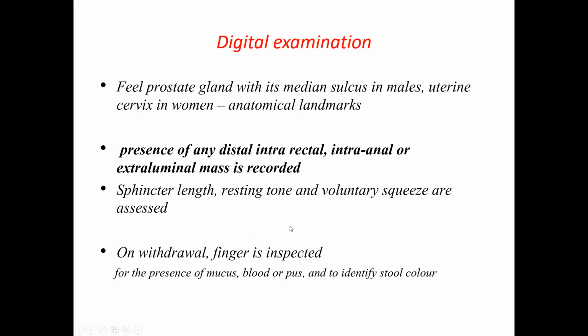Then remove your finger and examine the glove on the finger for the presence of any matter, fecal matter, seropurulent discharge, or blood. Seropurulent discharge or blood indicates some bleeding inside. Black colored blood indicates melena coming from above. Or normally you can see only fecal matter.